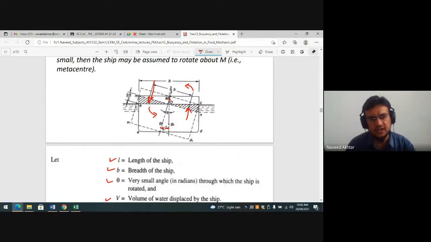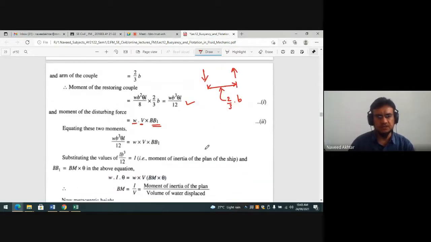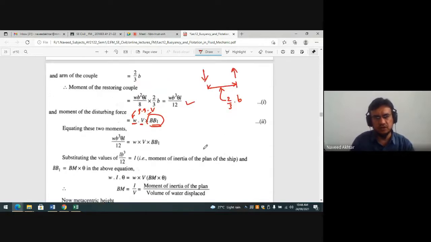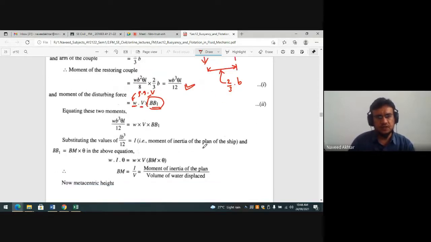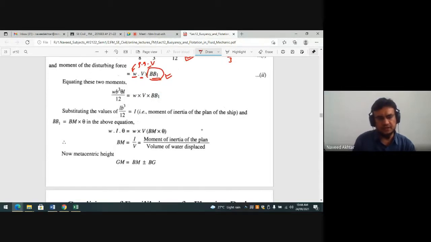Okay, rotate. Okay. So as per the principle of buoyancy, the moment of the restoring force is nothing but rho into g into volume into how much? B to B1. So equating the two moments: w B cube theta L by 12, the first moment you will find out due to the couple, and this from the buoyancy force, so that will be w into volume into BB1.